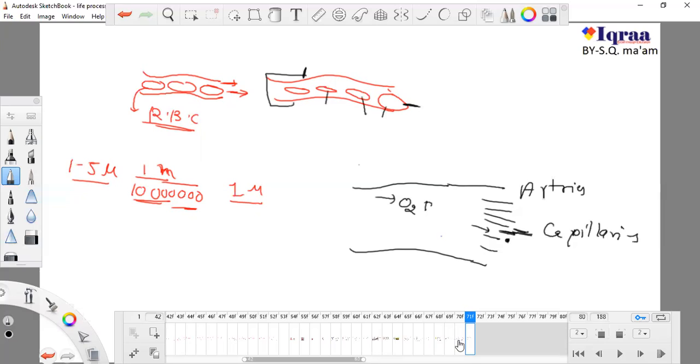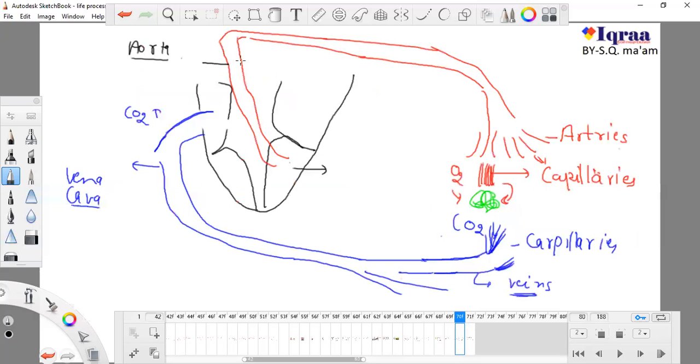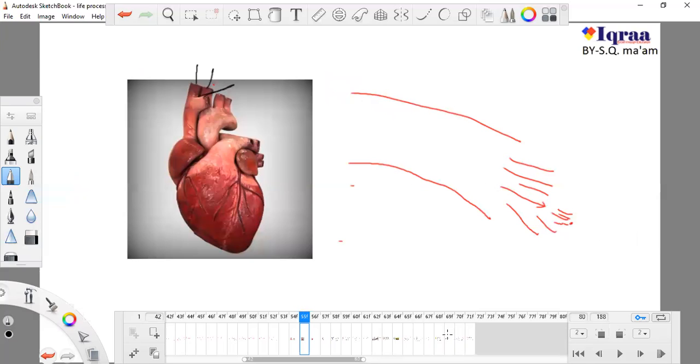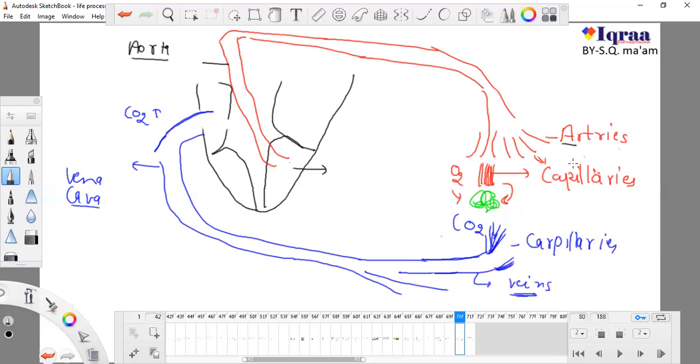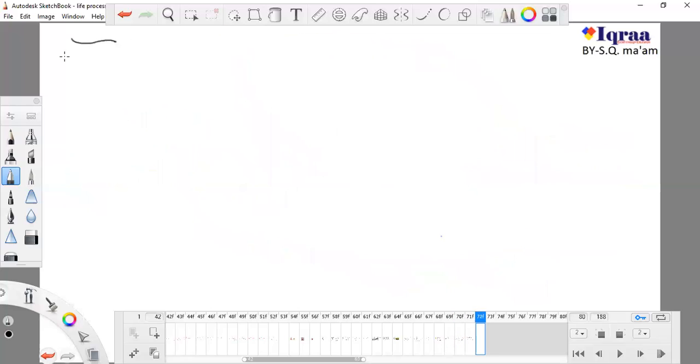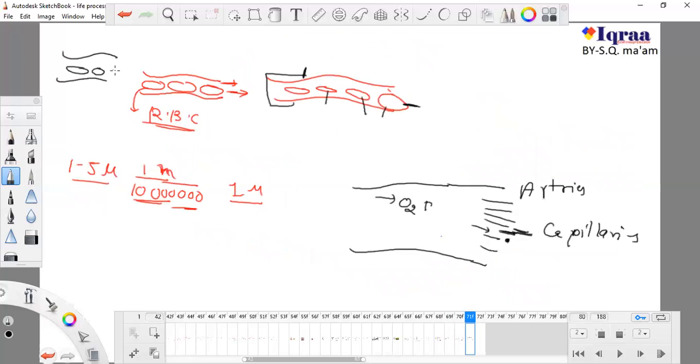We know about this. So first of all, the aorta is a very thick blood pipe. You can see the aorta even in this picture. This is the aorta, and it goes on and divides into arteries, and again these arteries divide into very fine, very thin capillaries. The capillaries are so thin that they can pass only one RBC. This much thin are capillaries.